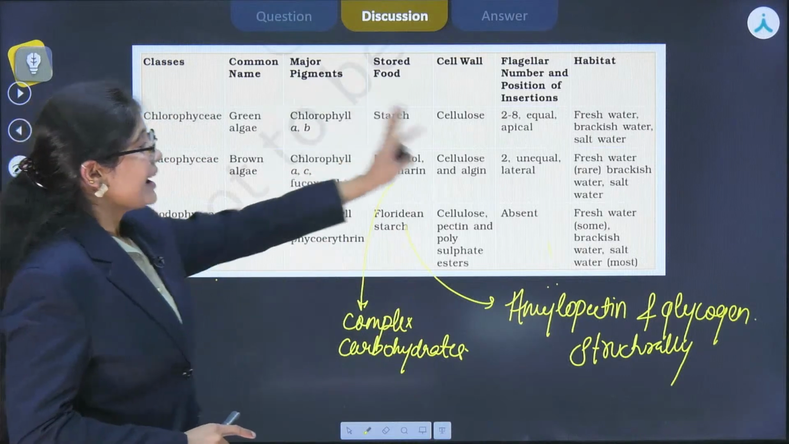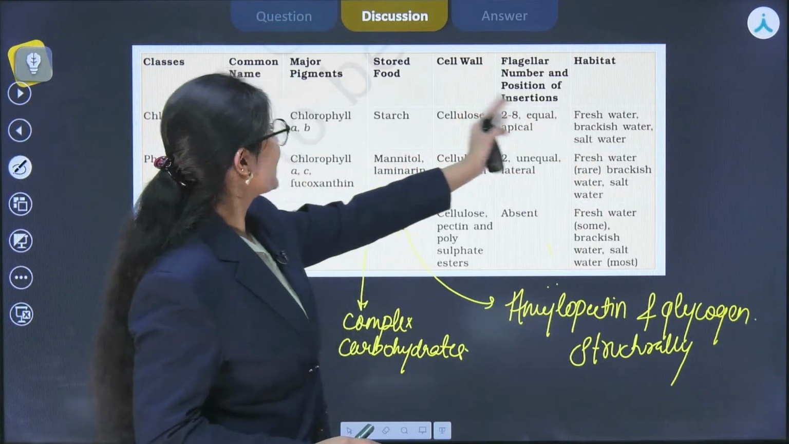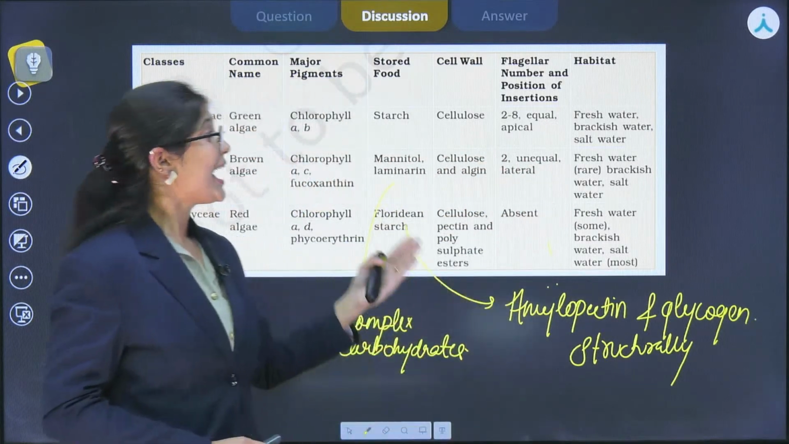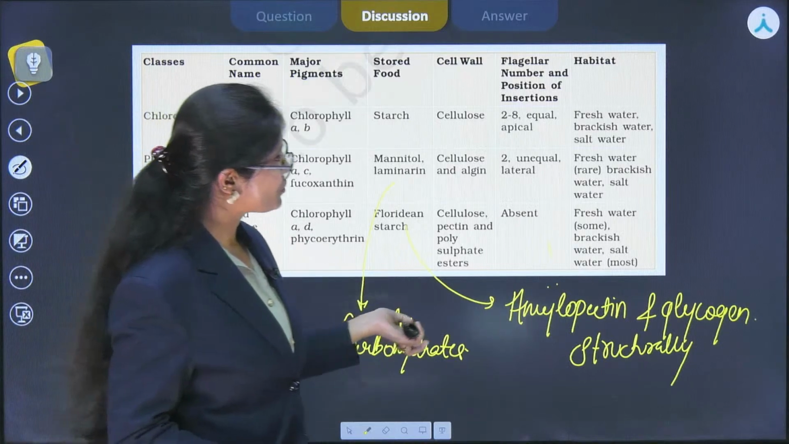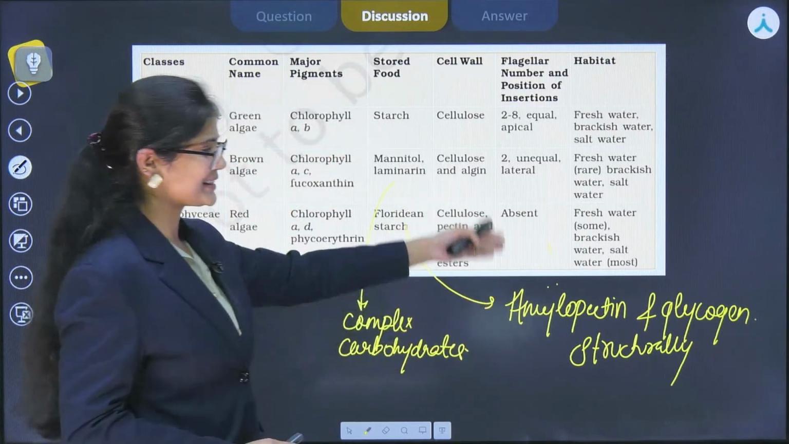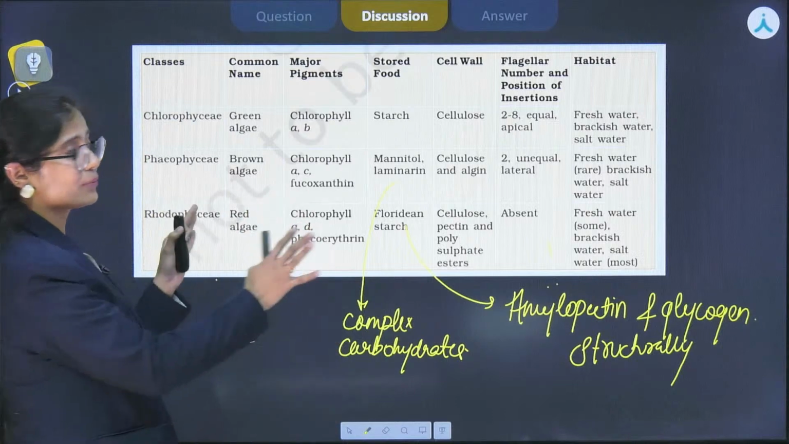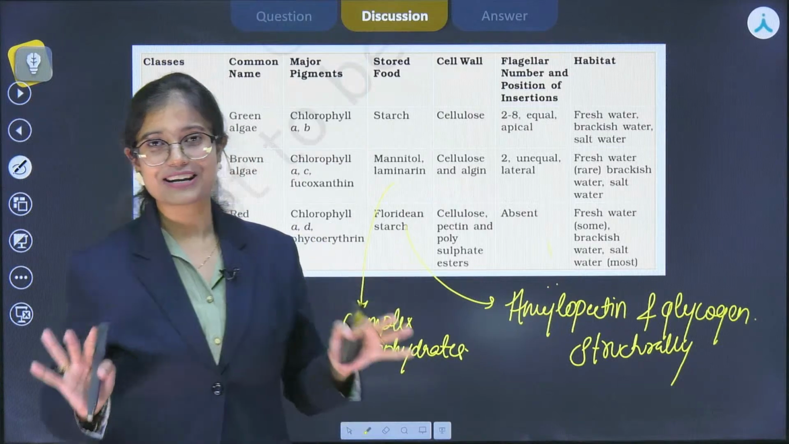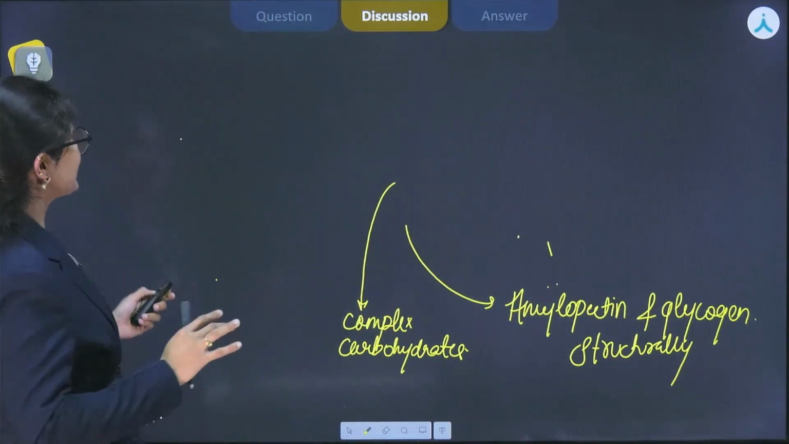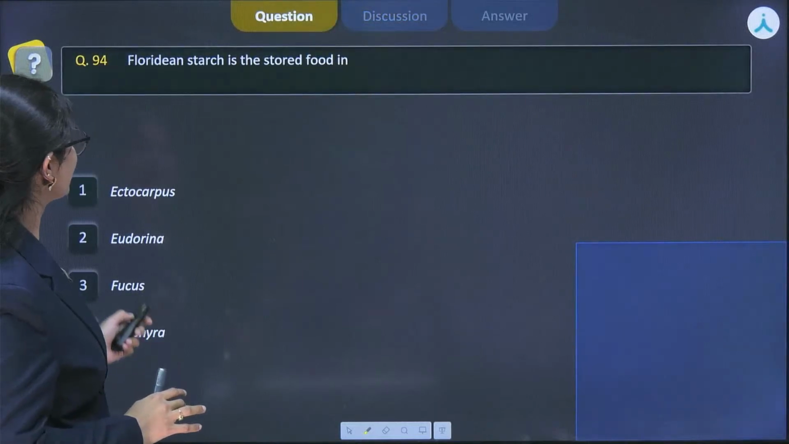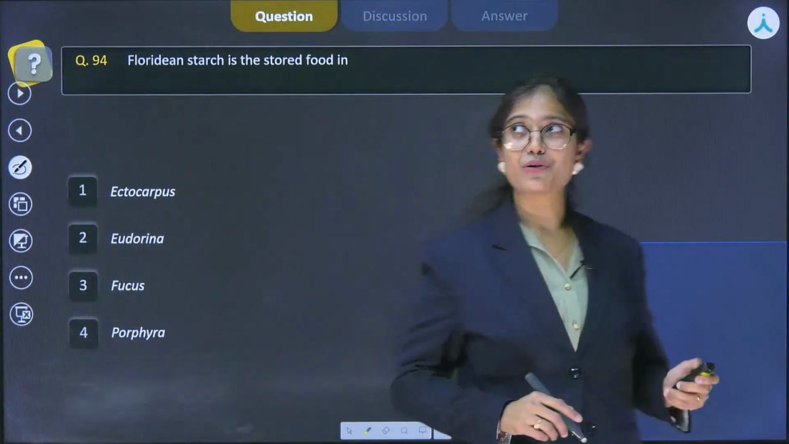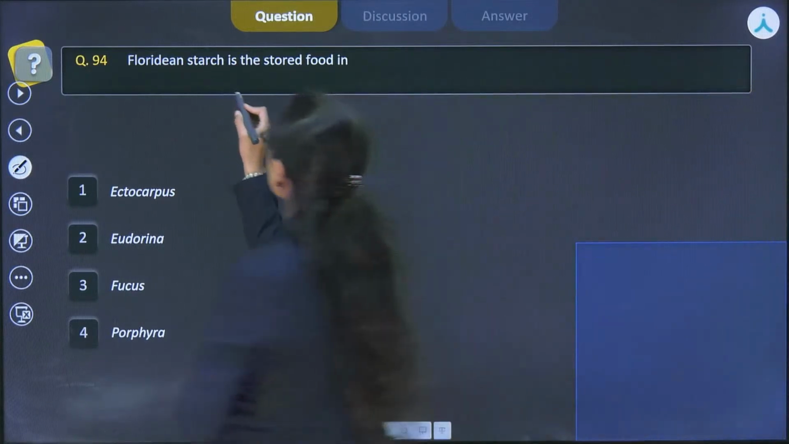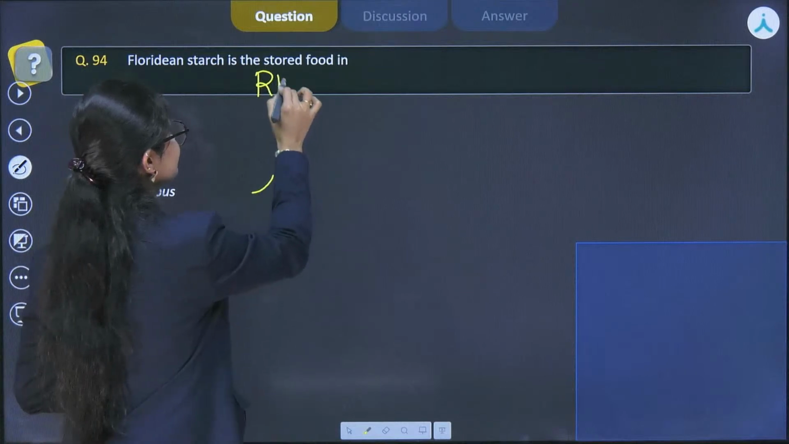Okay. If we talk about the habitat, the members of Chlorophyceae are found in freshwater, brackish water, salt water, and the Phaeophyceae are found in freshwater, brackish water, salt water, etc. And the same with the Rhodophyceae. So this is how we are going to remember the complete features of the different classes of algae. Okay, let's get back to the question. Question number 94 says Floridian starch is the stored food in. So it is the stored food in the members of Rhodophyceae.